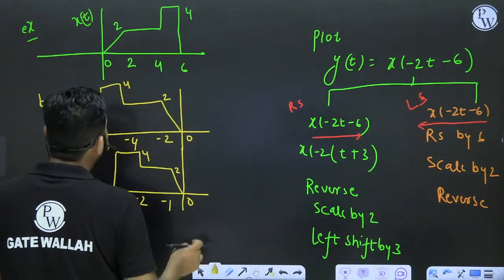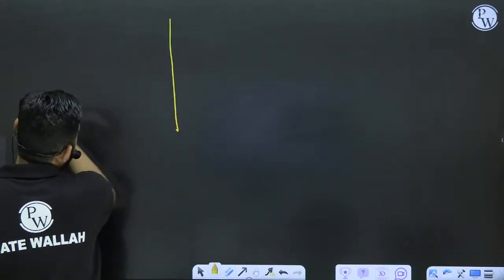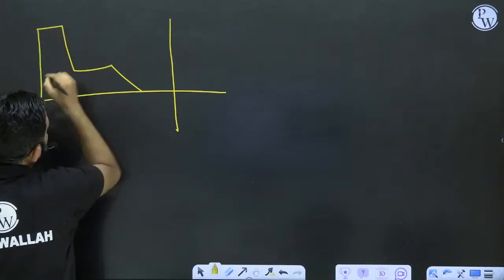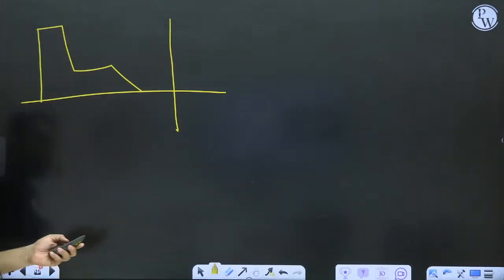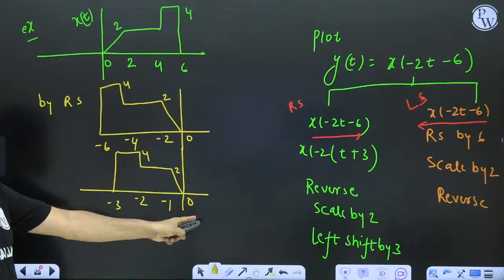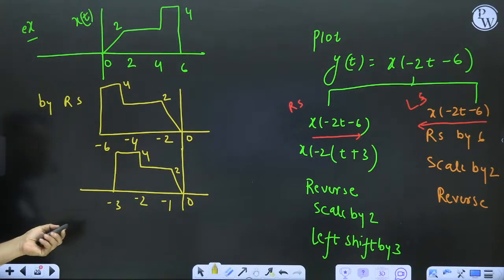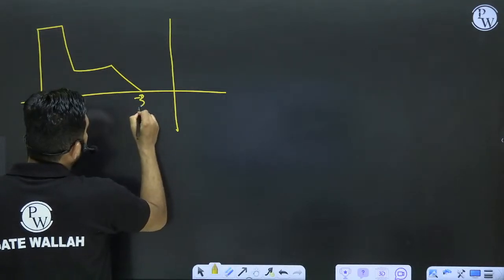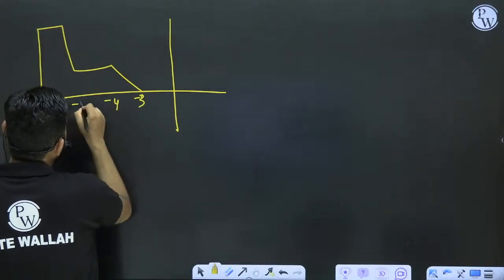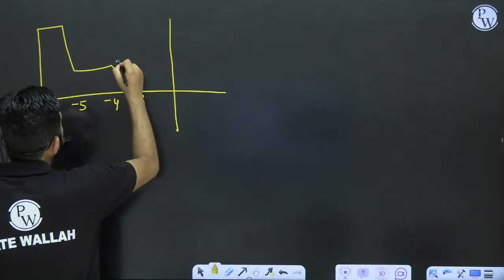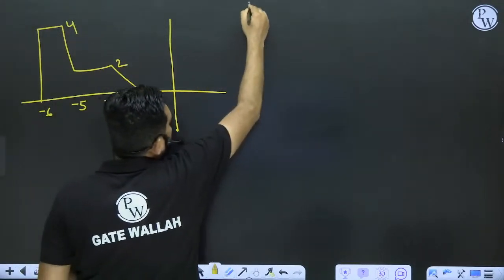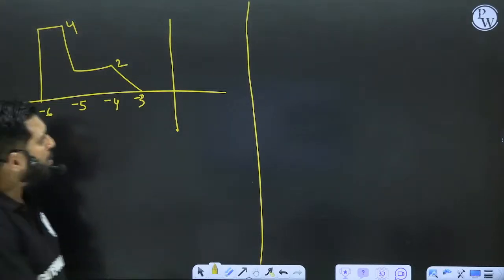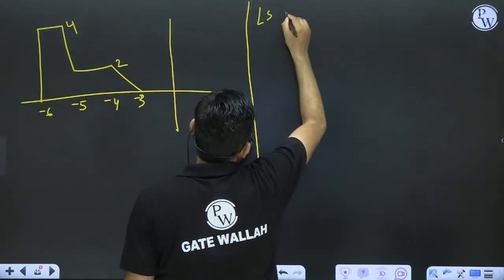This means that I will get, okay, let's take a fresh page, I will get here. And what are the values? This becomes a 0, becomes a minus 3, minus 4, minus 5, minus 6. Minus 3, minus 4, minus 5, minus 6, it is 2, it is 4. That's what the RS approach is. Let's talk about the LS approach.